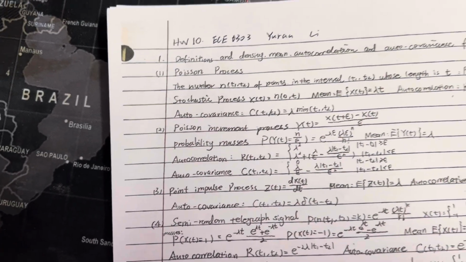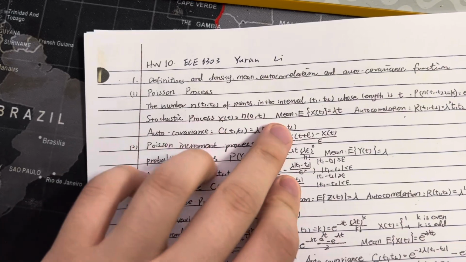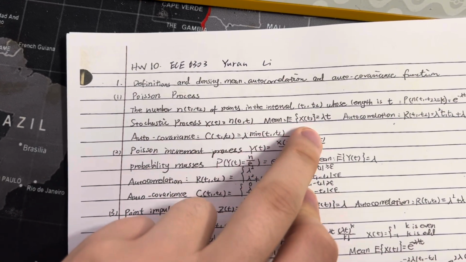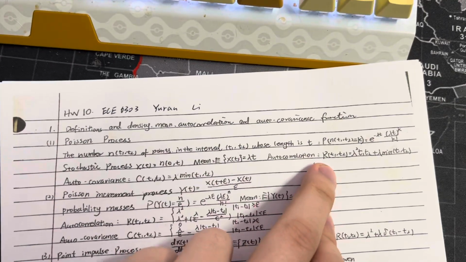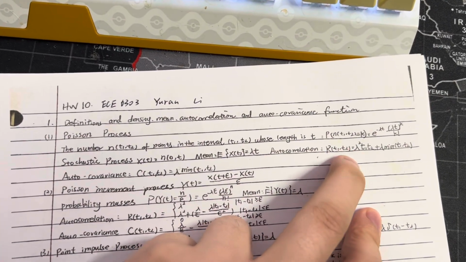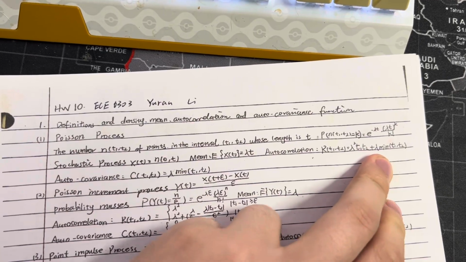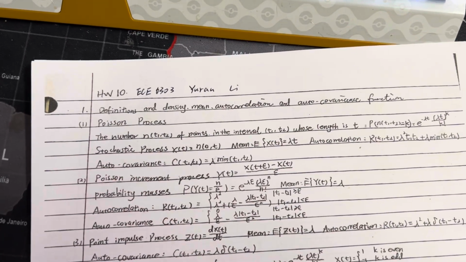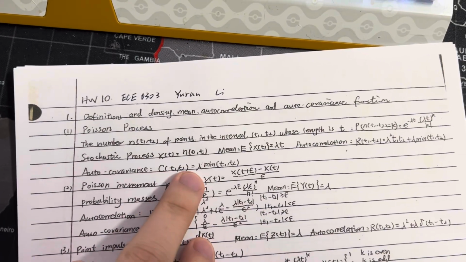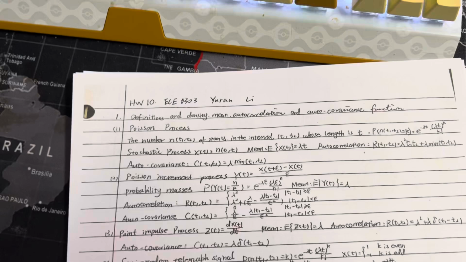Here X(t) equals N(0, t), and the mean is E[X(t)] equals theta t. The autocorrelation is R(t1, t2) equals theta squared t1 t2 plus theta times the minimum of t1 and t2. The autocovariance is C(t1, t2) equals theta times the minimum of t1 and t2.